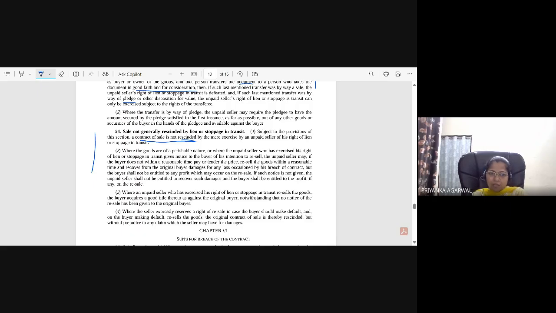Where the seller expressly reserves a right of resale in case the buyer should make default, and on the buyer making default resells the goods, the original contract of sale is thereby rescinded, but without prejudice to any claim which the seller may have for damages.